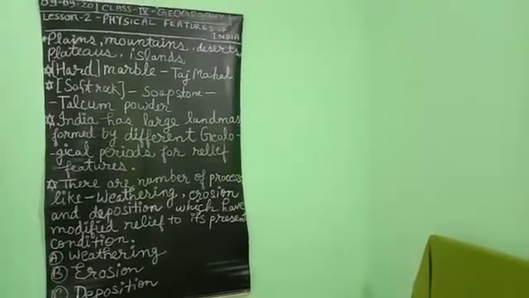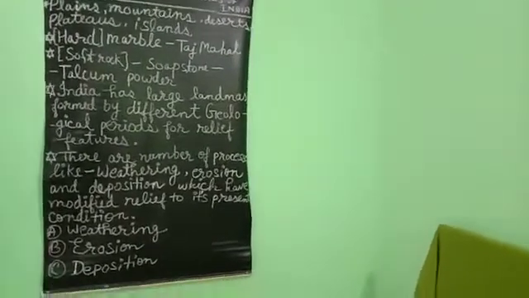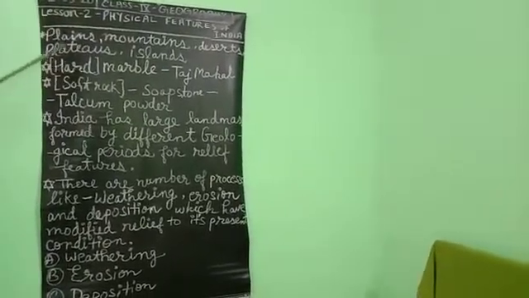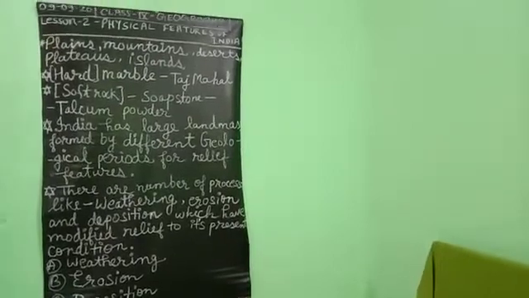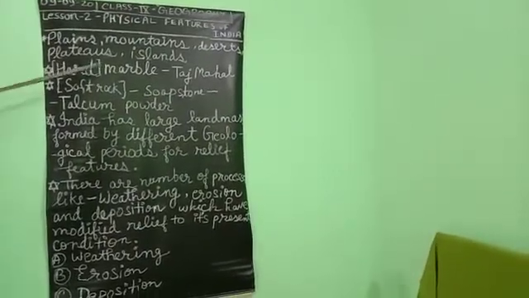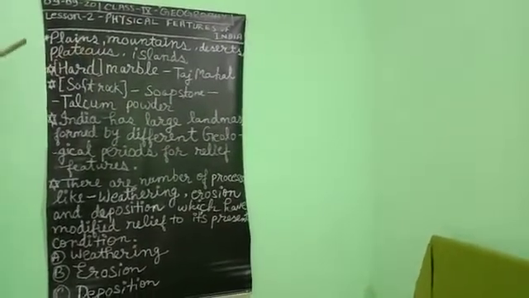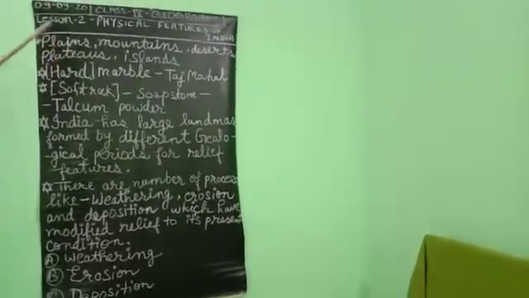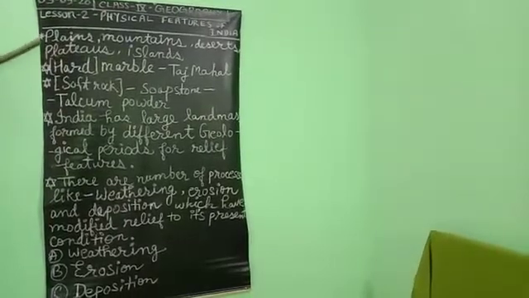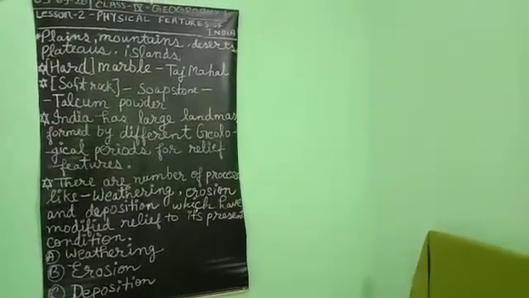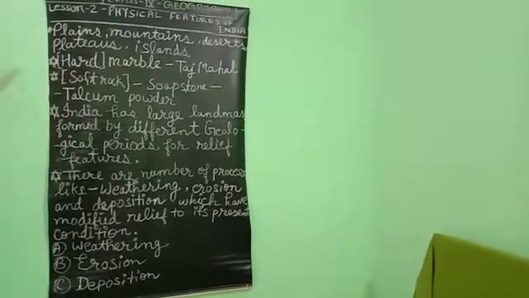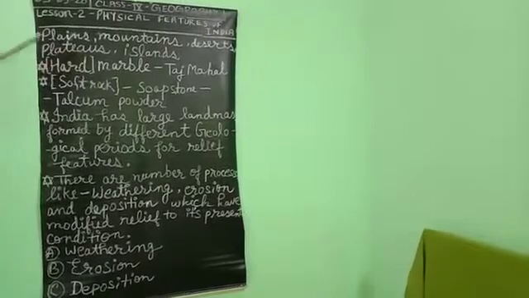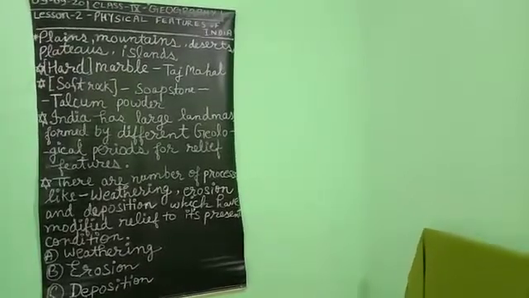Our country has different types of physical features: mountains, like the Himalaya mountains; plains, the great plain of Ganga; deserts, the western part of Rajasthan, that is the Thar desert; plateaus like the Deccan plateau and the Chota Nagpur plateau; and islands like the Andaman and Nicobar group of islands and the Lakshadweep group of islands. These are the major landforms and physical features of our country.